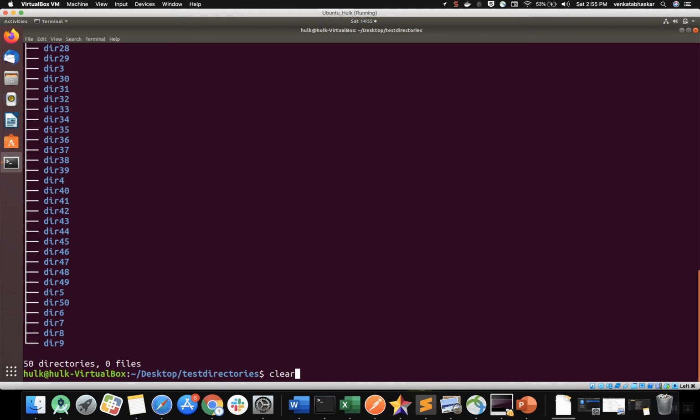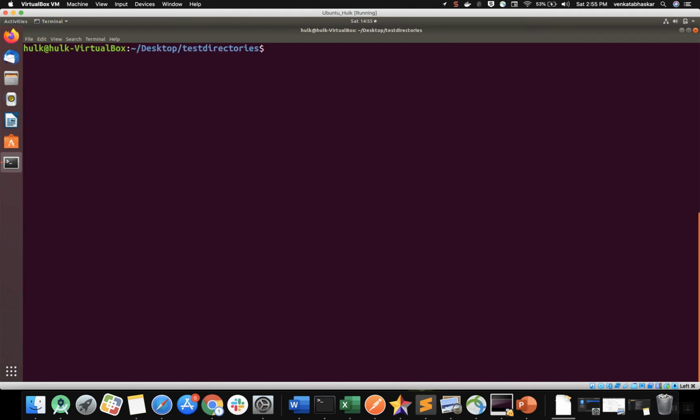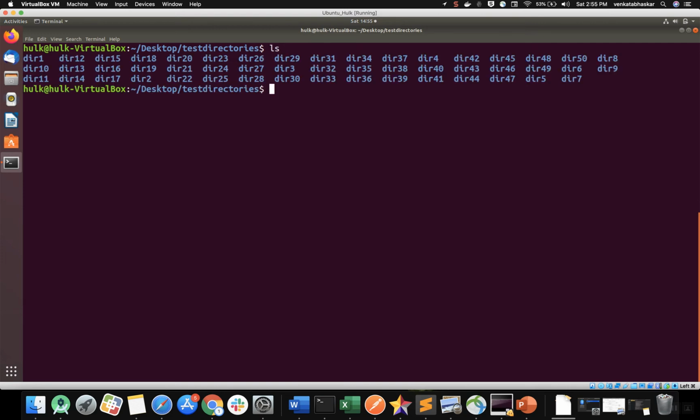Next, I'm clearing the screen. Now you are comfortable creating a directory. Okay, maybe a few people will ask: I'm creating unique numbers, 1 to 100, but I want to create with multiple names. I don't want unique numbers; I want, say, one folder for Java, one for Linux, one for Unix. Then how can I create them? For that I have one use case, I will explain it to you.